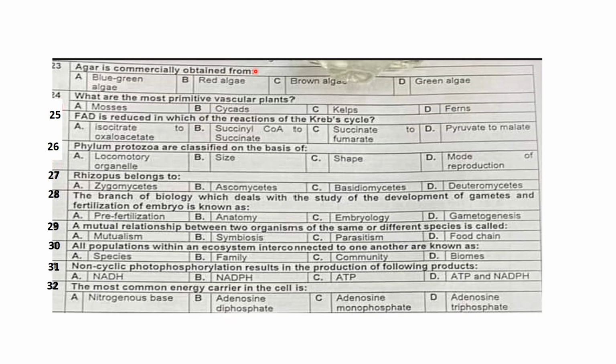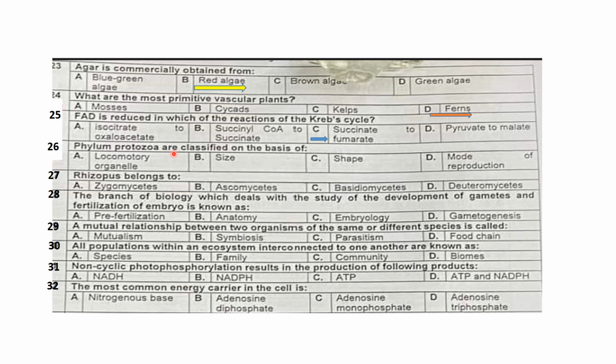Agar is commercially obtained from red algae. What are the most primitive vascular plants? Mosses, cycads, scalps, or ferns. So ferns are the most primitive vascular plants. FAD, flavin adenine dinucleotide, is reduced in which reaction of the Krebs cycle? It is reduced during the step in which succinate is converted to fumarate.